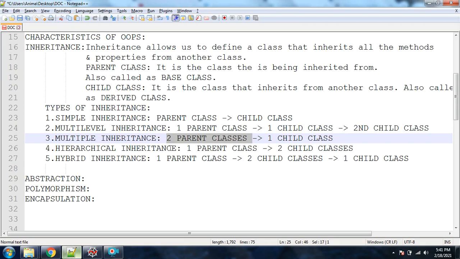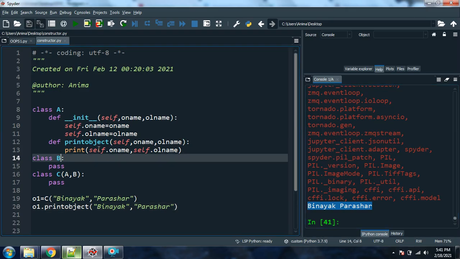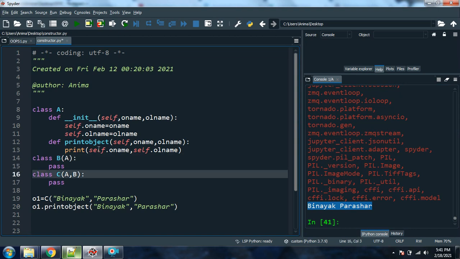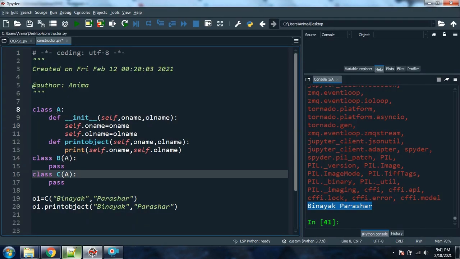Okay, the same way if you go with hierarchical inheritance, one parent class will be there and two child classes will be there. That means class A will be the parent class and class B will be inheriting some of the characteristics from A, and C will also be inheriting some of the characteristics from A. So this is how you are going to write it for hierarchical inheritance.